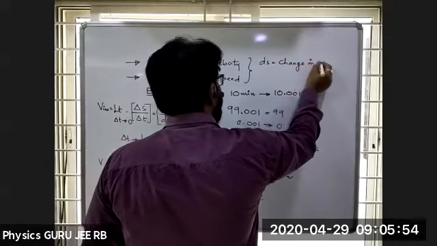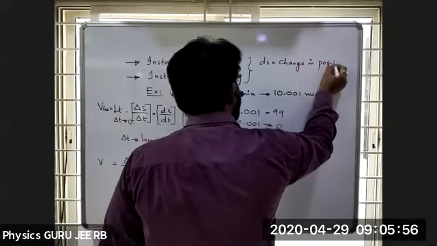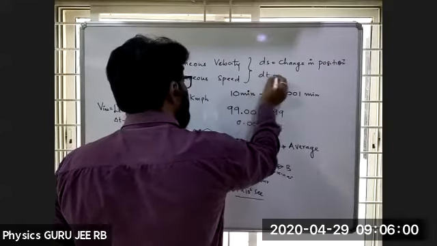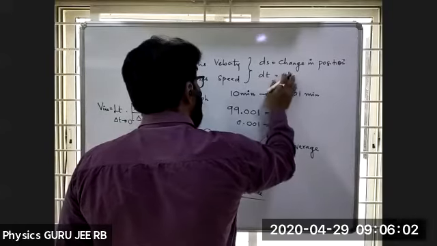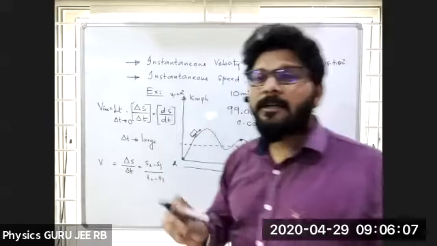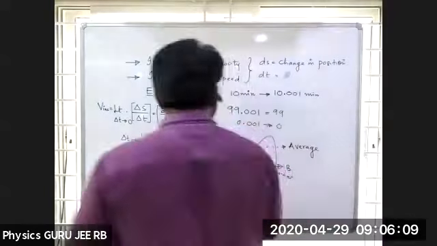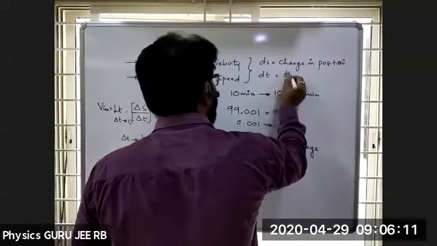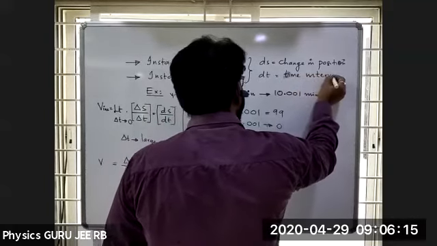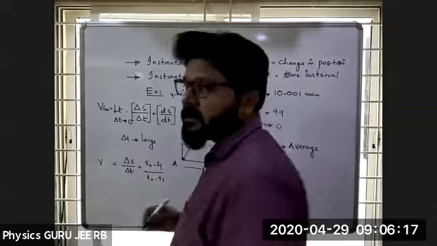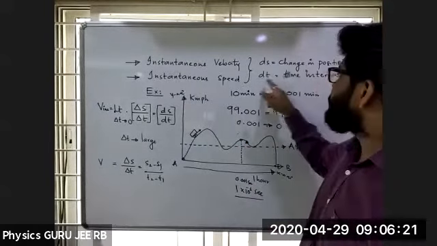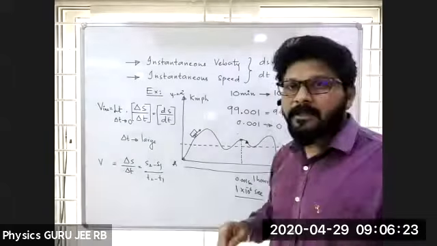And dt is nothing but the time interval, or time period. Is it clear? So ds is change in the position, and dt is nothing but time interval.